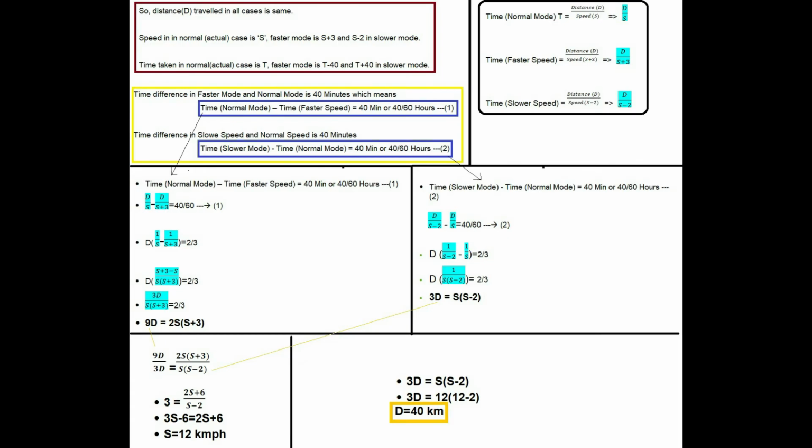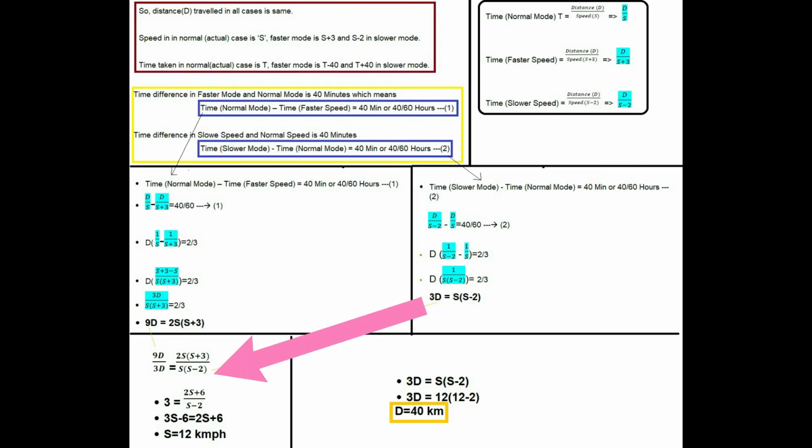If you do simple calculations to solve these equations, you will arrive at two equations: 9d is equal to 2s into s plus 3, one equation, and 3d is equal to s into s minus 2, the second equation. To solve these two equations, I am going to divide the first equation by the second, as seen here. 9d by 3d is equal to this by this.